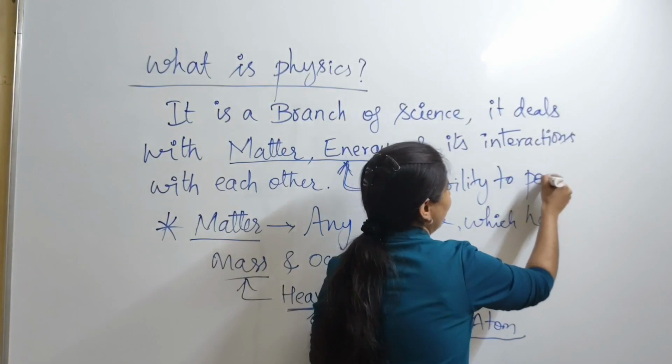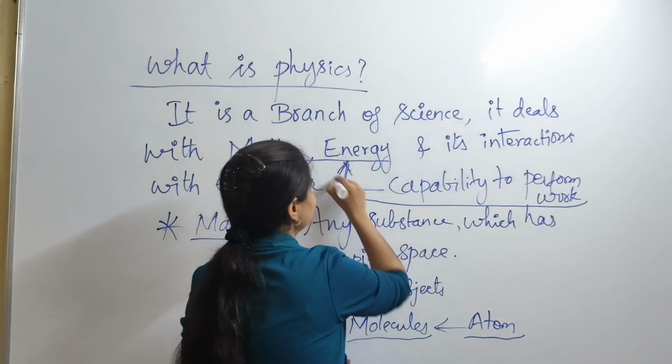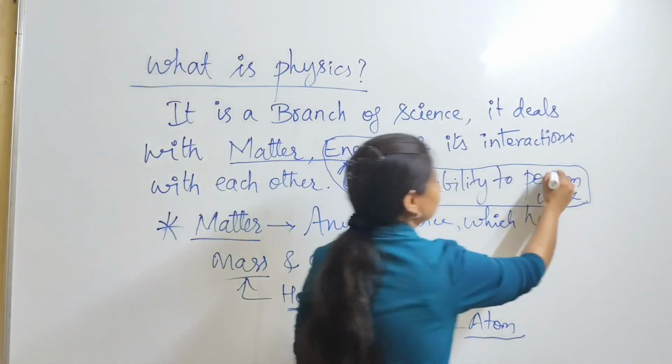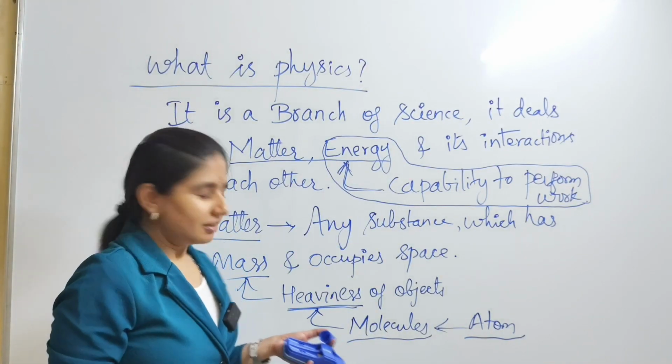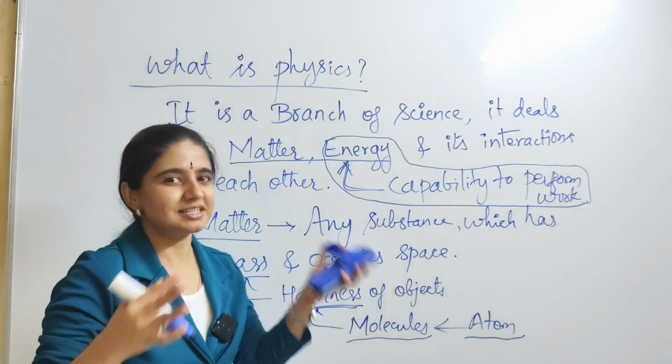Capability to perform work. Energy is a capability to perform any task, any work. So that is called energy. Okay. Now we will get to know one more definition of physics which you will understand better.